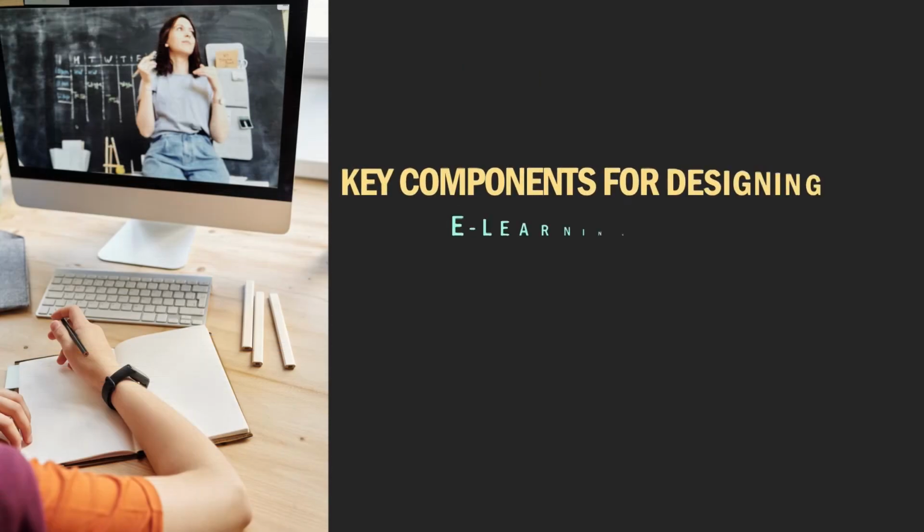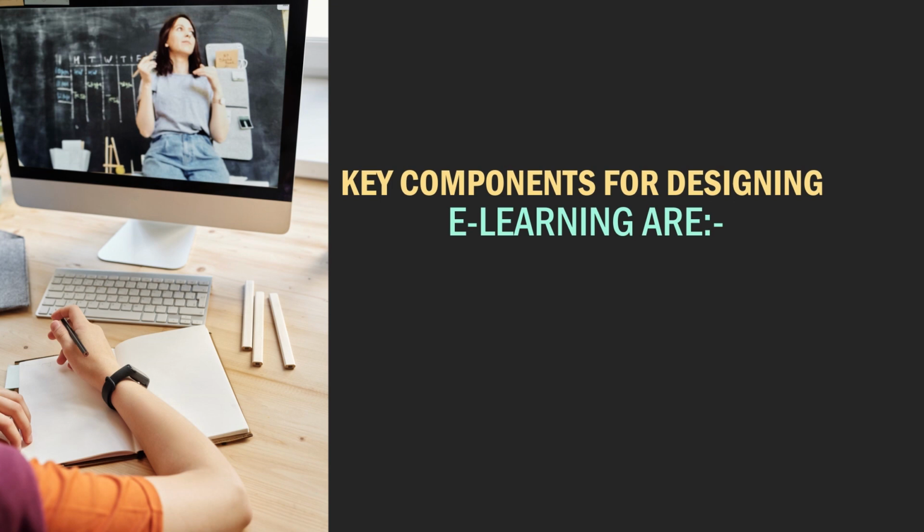Key components for designing e-learning are: identifying institutional demands, implementation, pedagogy and technology. Whenever we are designing any material, we should consider the institutional demands for e-learning, what type of learners there will be, and how to incorporate the instructional design model.